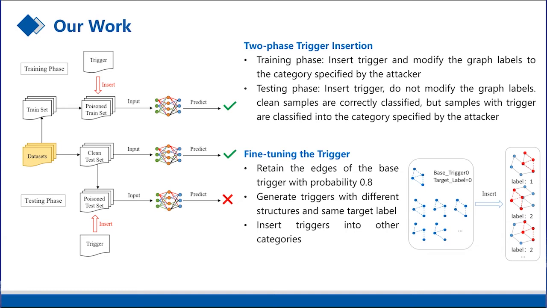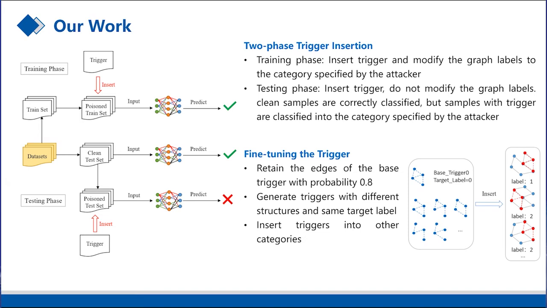In the testing phase, the attacker hopes to ensure the effectiveness of the attack. In other words, the accuracy does not change much on the clean samples but drops significantly on the poisoned test set with inserted triggers. We insert triggers into all samples in the test set and evaluate the effects of the attack based on the result predicted by the model.